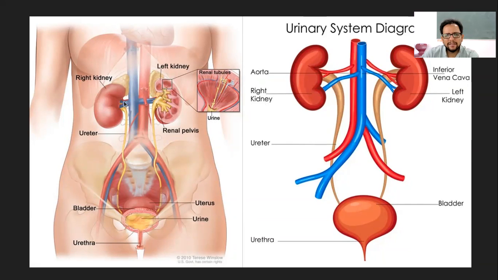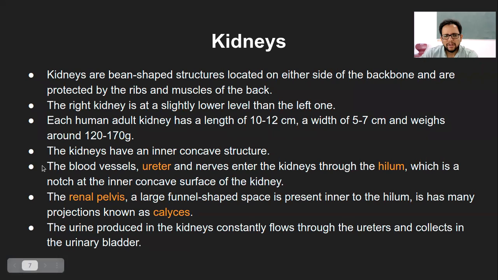Even in this case, you can see that this would be the hilum, and both sides have individual hilum structures, which is a notch at the inner concave surface of the kidney. If you have observed rajma beans or kidney beans, they have a kind of hilum, the actual hilum from the plant structure, right?